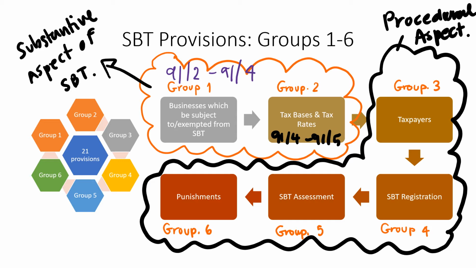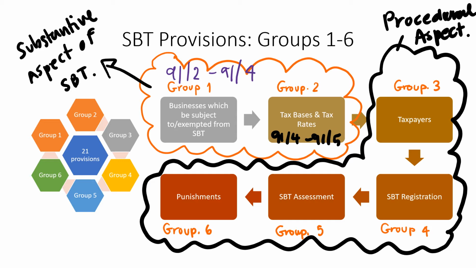You can see that, as in the previous slide, the specific business tax provisions consist of 21 provisions and can be categorized into 6 main groups. Actually, the first 2 groups, Group 1 and Group 2, relate to the substantive aspect of specific business tax. Groups 3, 4, 5, and 6 relate to the procedural aspect. But in this clip, we will focus on the substantive aspect of specific business tax.